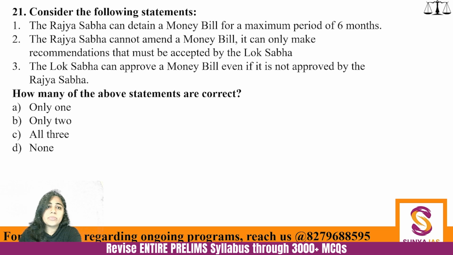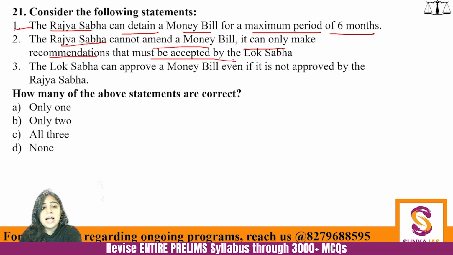Next question. Consider the following statements. The Rajya Sabha can detain a money bill for a maximum period of 6 months. The Rajya Sabha cannot amend a money bill. It can only make recommendations that must be accepted by the Lok Sabha. And the Lok Sabha can approve a money bill even if it is not approved by the Rajya Sabha. How many of the given statements are correct?